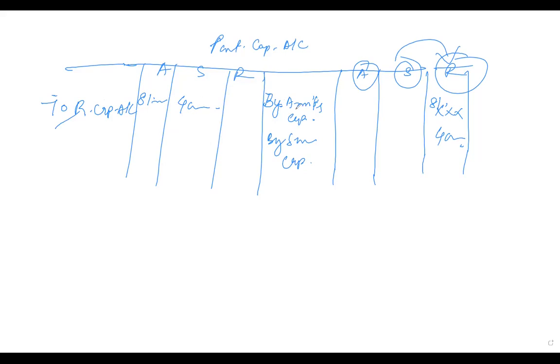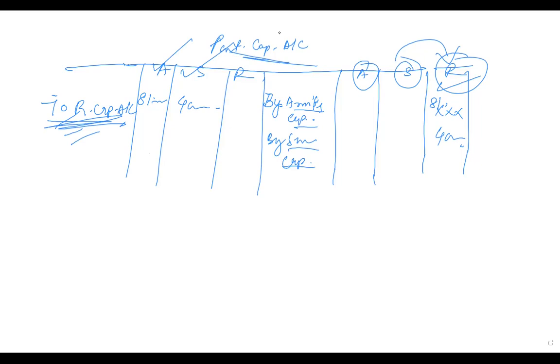What is that entry? Anil's capital account debit, Sunil's capital account debit to Ravinder's capital account, because it is the partners' capital account. Correct? Both sides you can check for finding the journal entries. Clear this point? Yeah, sir.